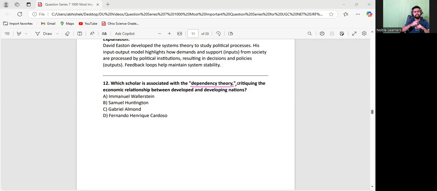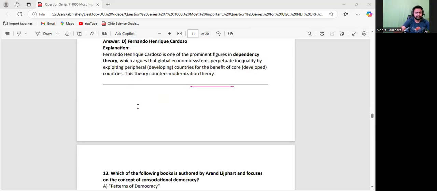Also, political decay is a concept related to Samuel P. Huntington. Gabriel Almond, I talked about. He is a very smart guy. He is associated with the structural functional approach in comparative politics, also with political culture, and to some extent with the interest group and the pressure group. So this is what we need to understand from this.